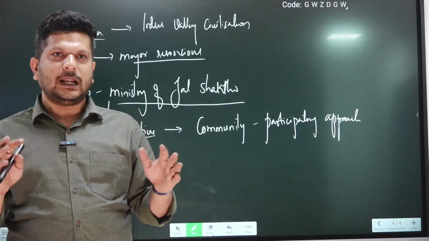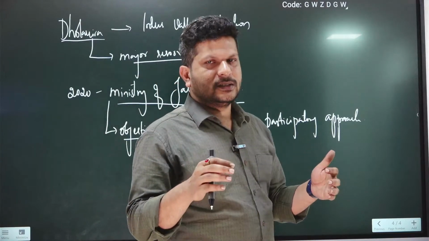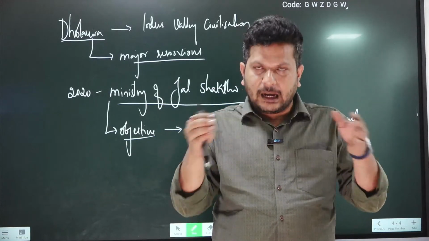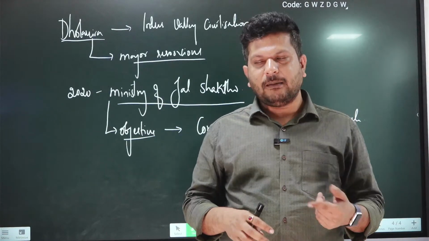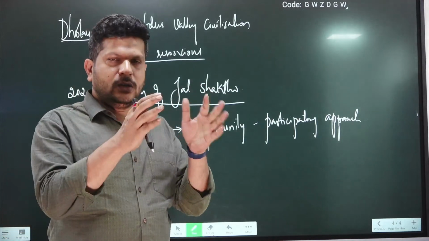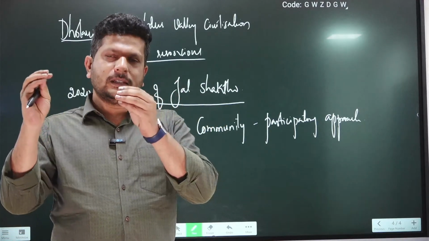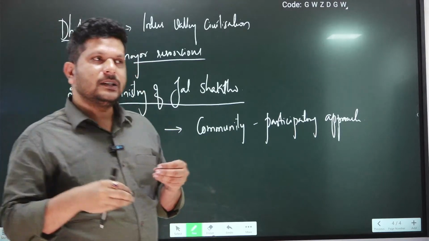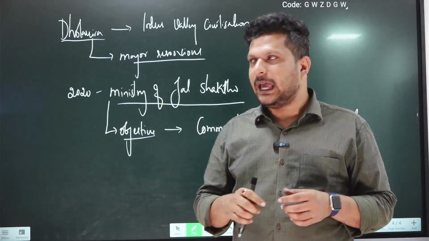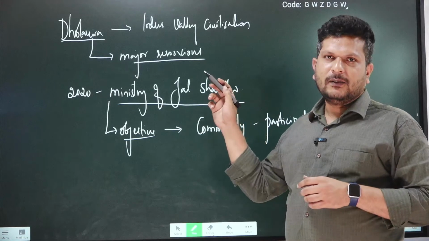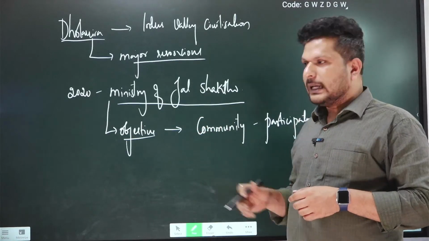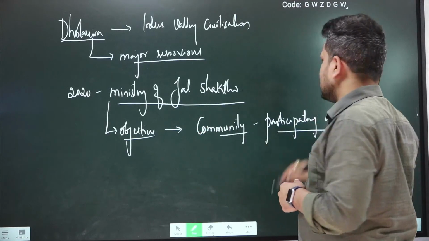In a classroom, if discipline has to be maintained, it is the effort of all the students, not that the class leader alone can make the classroom disciplined. The class leader is someone who will help the entire classroom to get things done. In the same way, any community asset or any community good which is for the public, if it has to be saved or improved, it is the responsibility of the entire community to put in effort to make it successful. In the same way, in order to protect water in the Indian scenario, which is again a community asset or public good, it has to be protected by the community through a participatory approach.